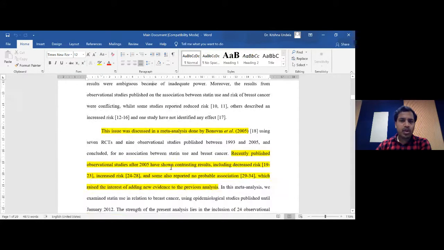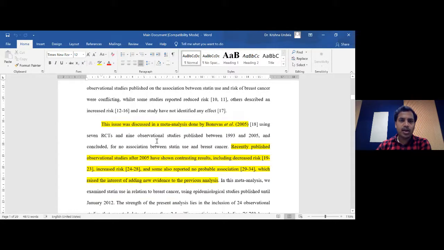And the third paragraph is why we have conducted this particular meta-analysis and systematic review. What's the importance of conducting this systematic review? So here we mentioned that there was already a study. I think this is one more important question I can address here. If you feel there is already a meta-analysis on the topic you selected, can we still do it?